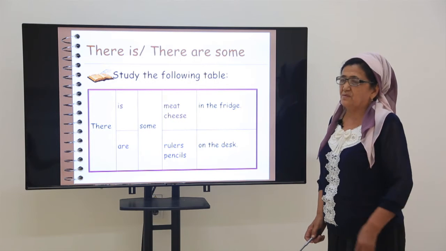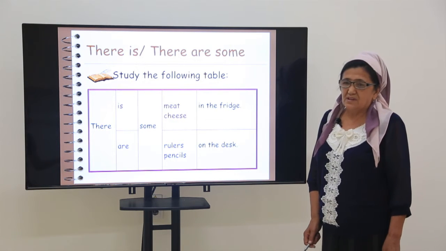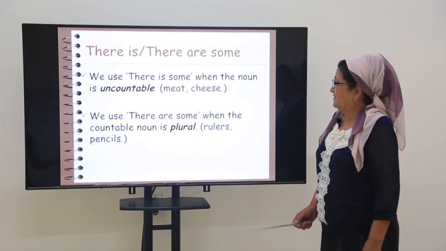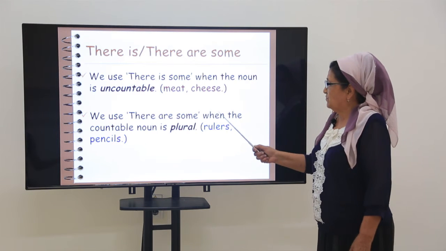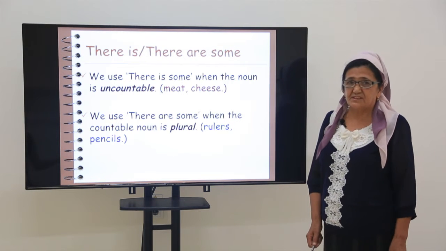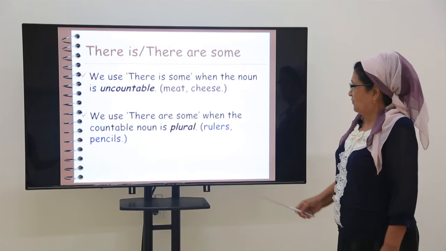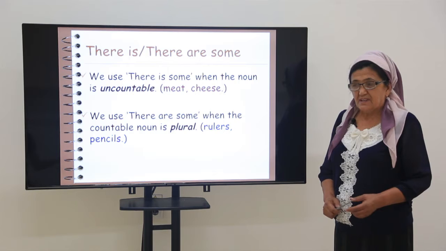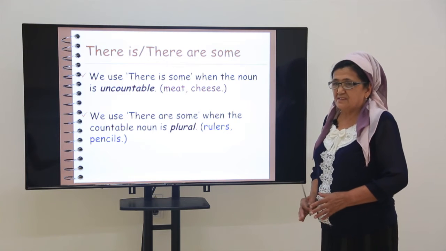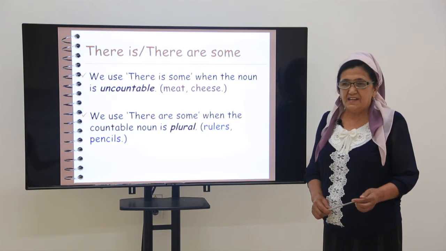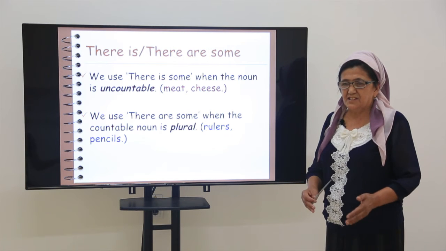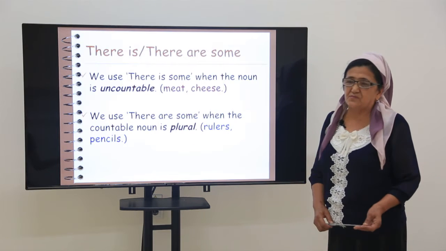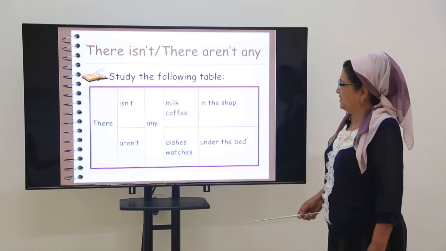We said above that uncountable nouns are always used in singular form. And you may say there is some when the noun is uncountable. There is some meat in the refrigerator. I have already said it. We use there are some when the countable noun is plural. We said that there are many students in the room. There are many pencils in my bag. We add s here, pencils, the plural form of the noun. That's why we use there are.